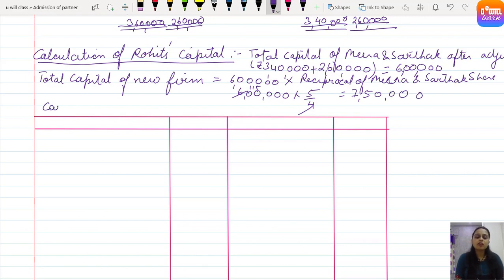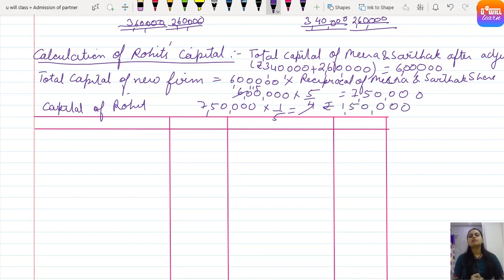Now whose capital do we have to calculate? The capital of Rohit. So the firm's capital 7,50,000 into 20% share, you can write 20% or 1/5, one and the same thing. So how much is it coming? Rupees 1,50,000. समझे कि नहीं?